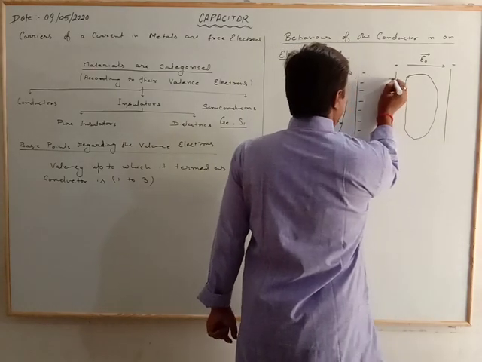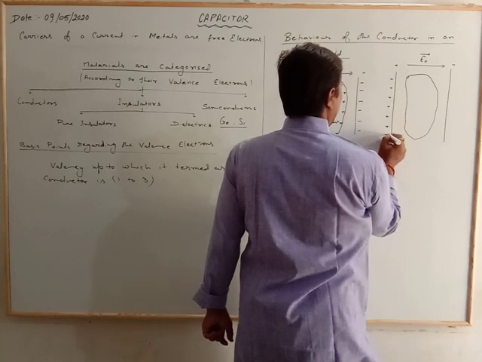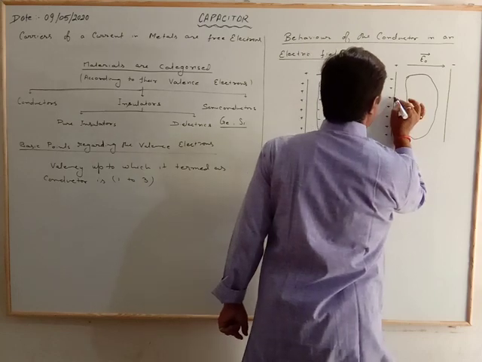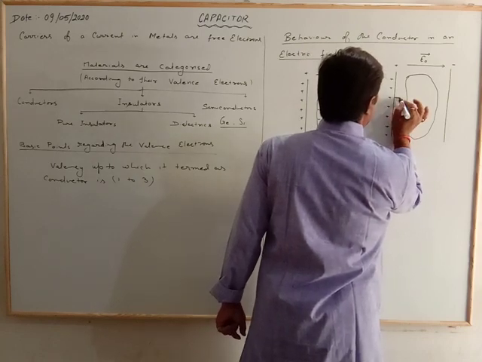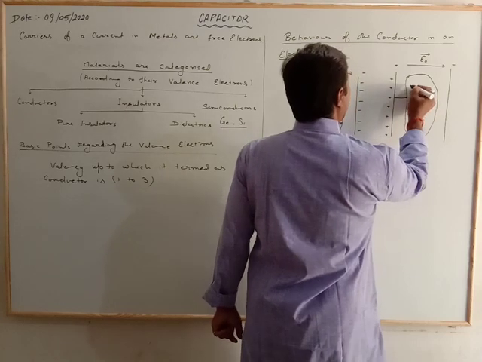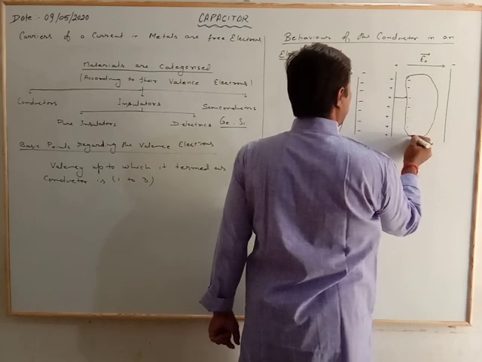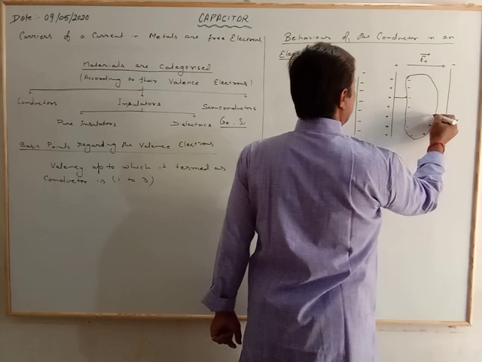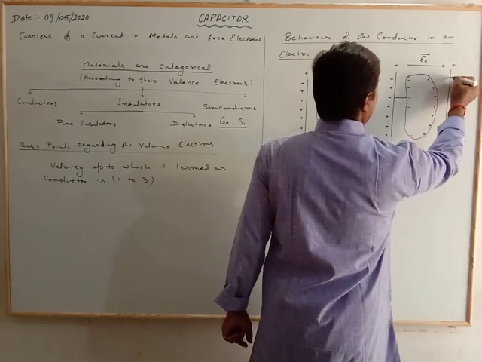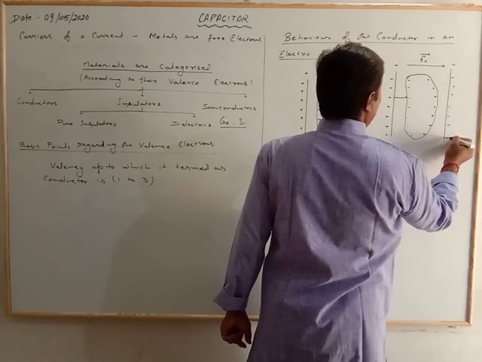The field lines always leave or enter the surface of a conductor perpendicularly. The positive and negative charges are on the surface.